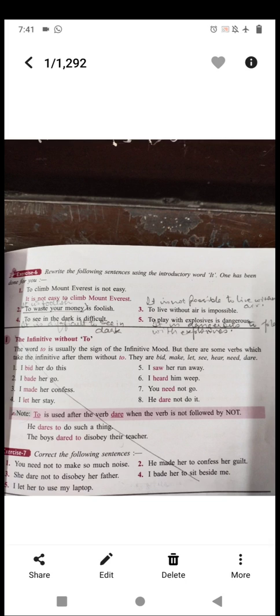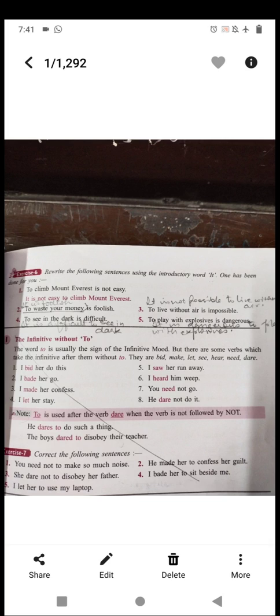Then next, to live without air is impossible. Now, when you see these sentences, where to use not, you can see it is clearly written without. These are all negative words, so definitely not will come there. Okay? Like see, the third one, to live without air is impossible. It is not possible to live without air.